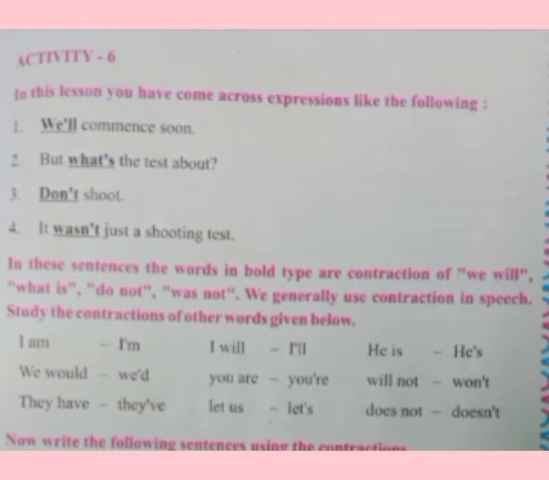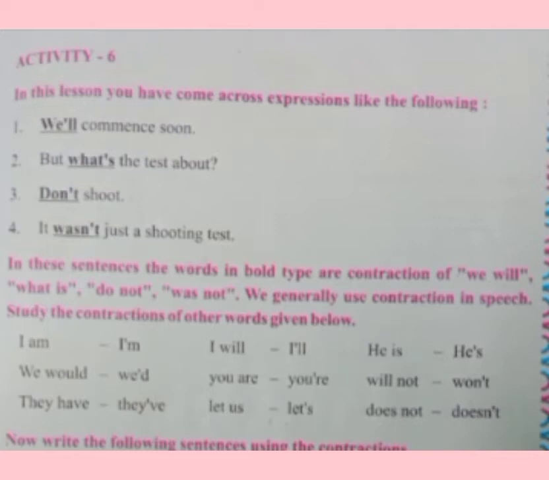In these sentences, the words in bold type are contractions of we will, what is, do not, was not. We generally use contraction in speech. Okay, so together you can write. They are called contractions. I am becomes I'm. How do you have to write? See here. I will becomes I'll.